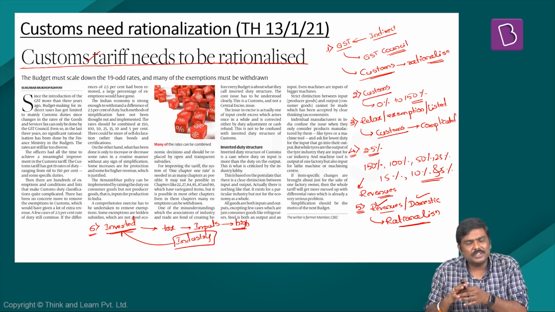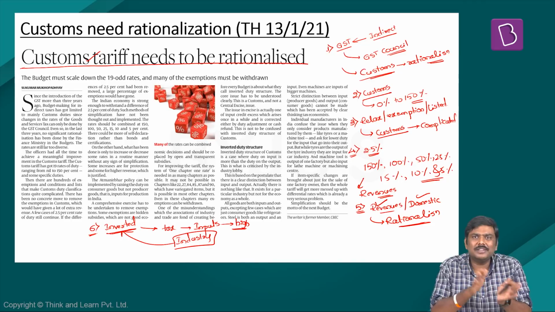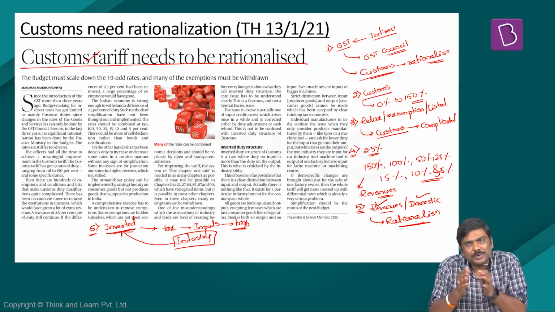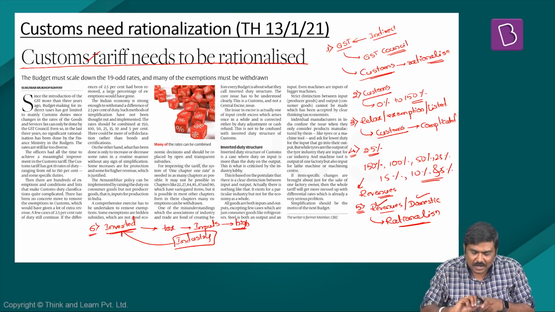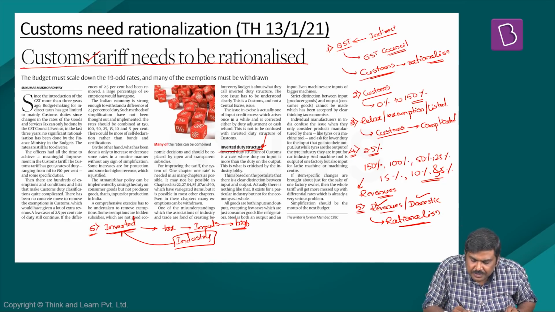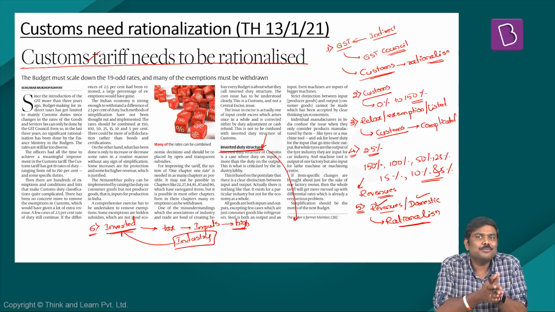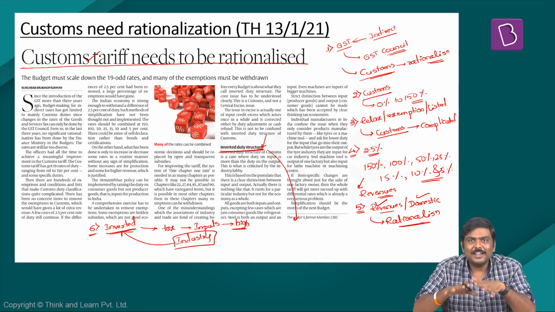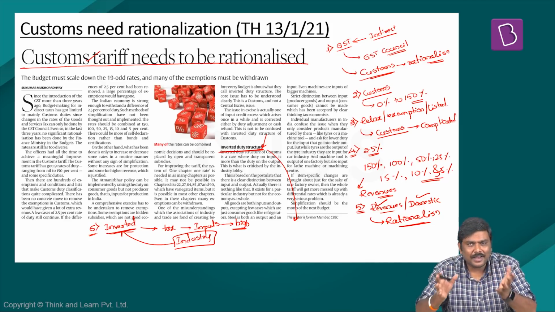So Government of India on one side promotes domestic manufacturing through Atmanirbhar Bharat, but on the other hand, because of inverted duty structure, there is a lesser incentive for value addition to be done in the domestic market. But this article discusses certain issues with this particular argument of inverted duty structure. This concept is based on the idea that there is a clear distinction between what is an input and what is an output. This article mentions that no such clear distinction can be made under the concept of taxation.